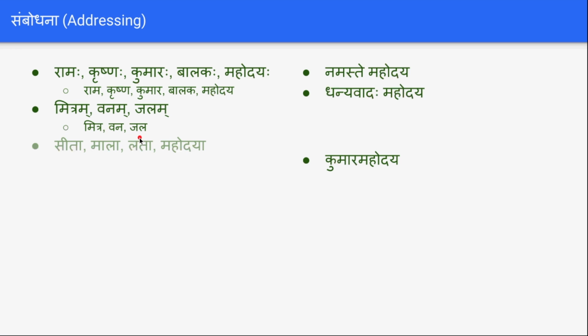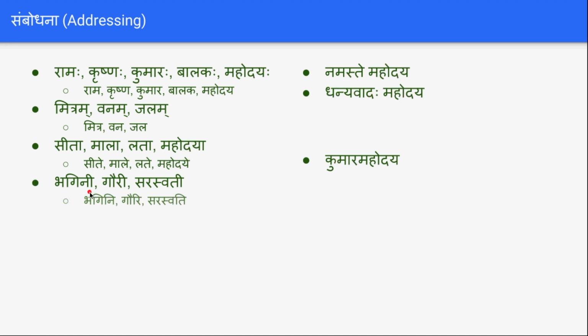And similarly, for feminine words like Sita, Mala, Lata, Mahodaya, they end with e: hey Site agachatu, hey Male gachatu, Late kridatu, Mahodaye vadatu. It will be Site, Male, Late, Mahodaye. And for Bhagini, Gauri, Saraswati, if it is a long I at the end of feminine words, it becomes a shorter i: Bhagini becomes Bhagini, Gauri becomes Gauri, Saraswati becomes Saraswati.